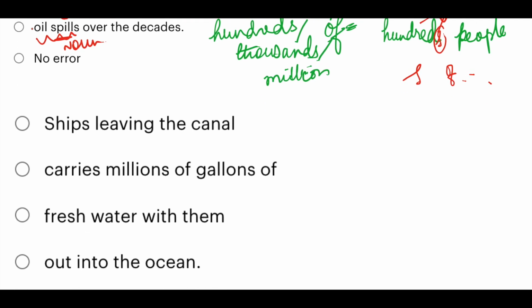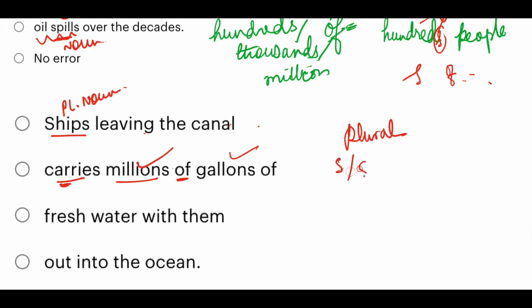Next question. Ships leaving the canal carries millions of gallons. Again, of is present and that's why millions of gallons of fresh water with them. Ships is a plural noun, so with the plural noun you have to use a plural verb. But carries is a singular verb. Remember this: plural verbs should not have S or ES.